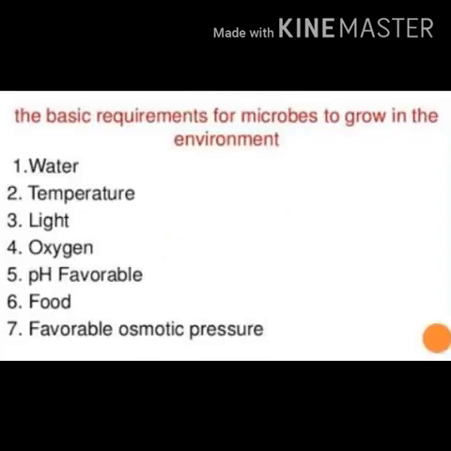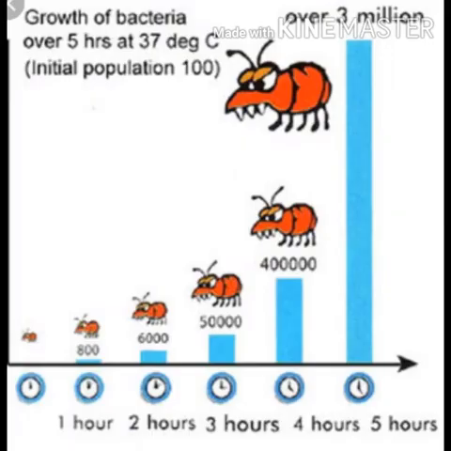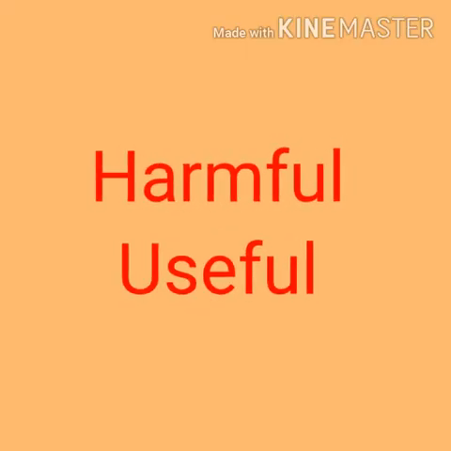In favorable conditions, that is, if they get the required temperature, nutrition, oxygen, light, etc., bacteria grow vigorously and can double their number in just 20 minutes. Suppose the initial population of bacteria is 100. Then after 1 hour it will be 800, and after 5 hours they will be more than 3 million. Bacteria are harmful as well as useful.